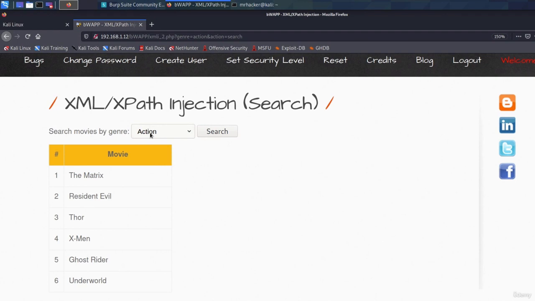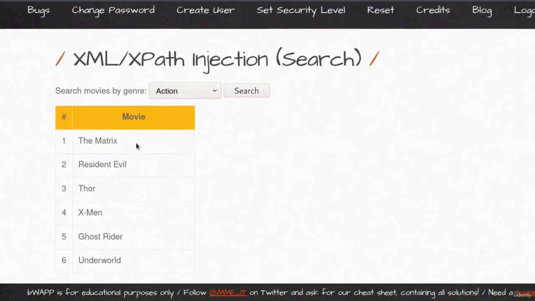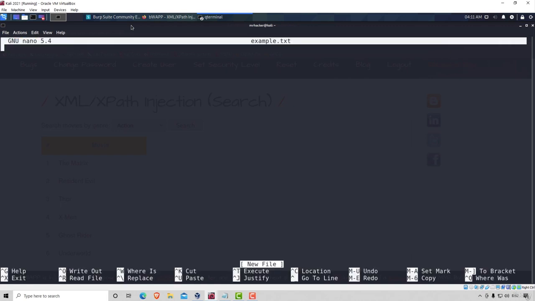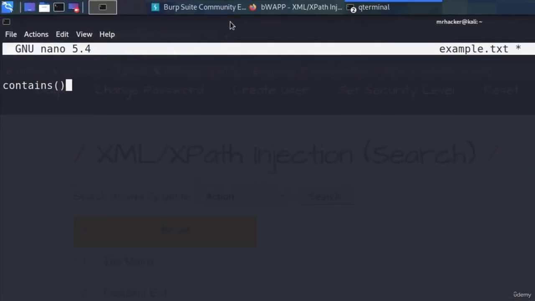Now, why did we check for this? Well, if we still get results like that, this could mean that the application uses a function called contains. And that function looks something like this. Let me just nano example.txt. This is the function that our application could possibly use. And since we're testing this as a black box, we won't be looking at the source code, but we can assume that the code of the application could look something like this.